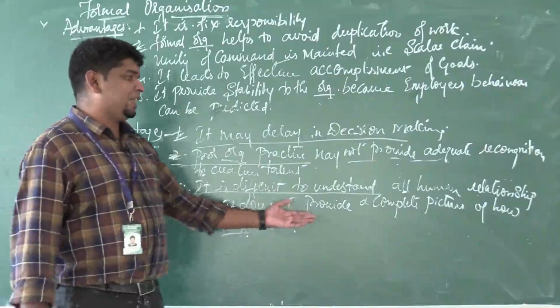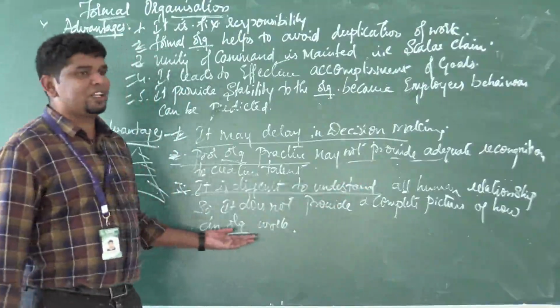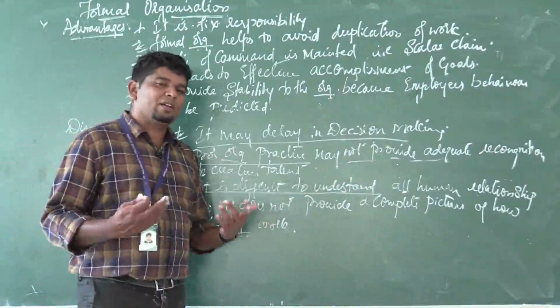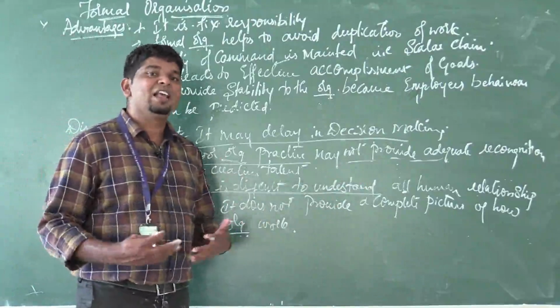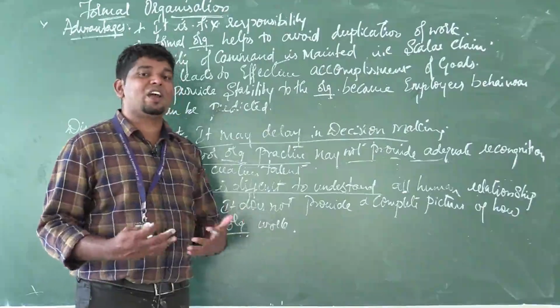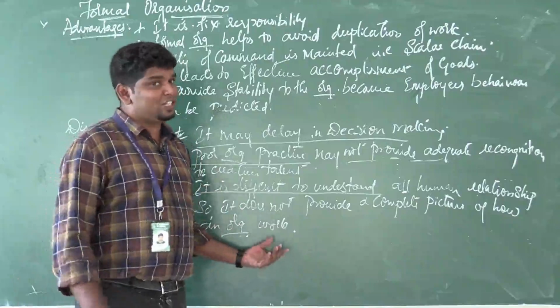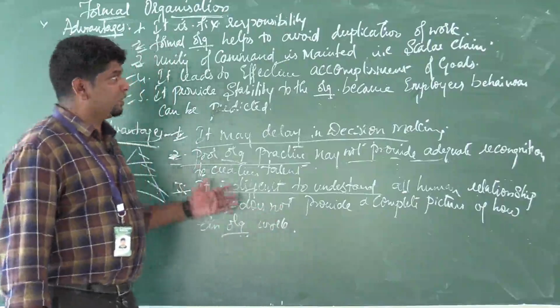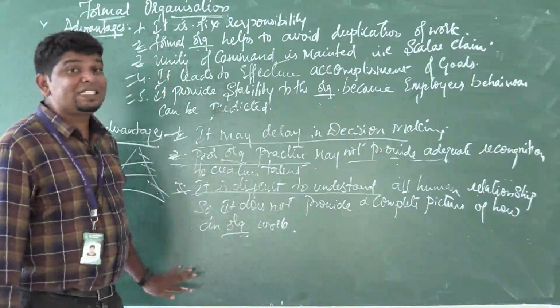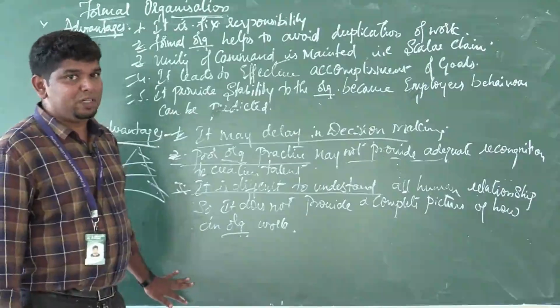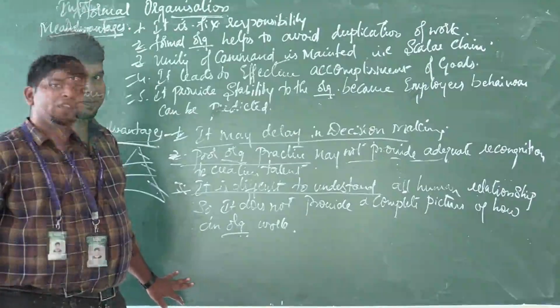So it does not provide the complete picture of how the organization works. Everything will be difficult to understand or to recognize, what work is going on here. This is a disadvantage. So there are advantages and also disadvantages in formal organizations.